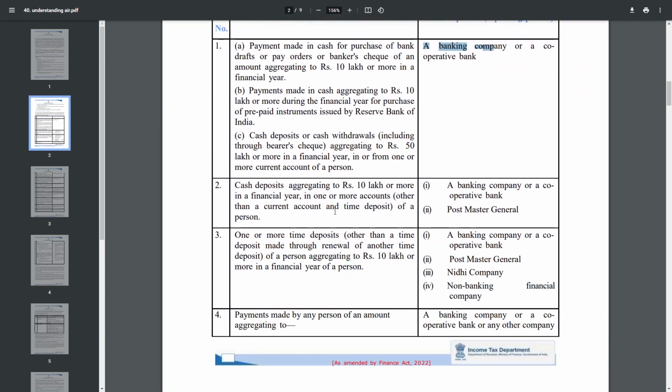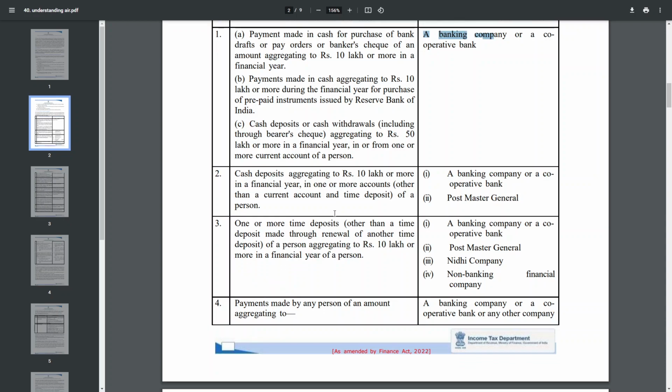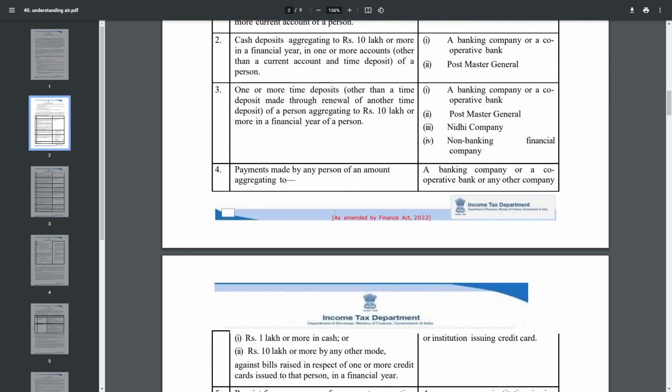And now the third one: sometimes you are making FDs or one-time deposits. So you should consider that if in a financial year you have made an FD of rupees 10 lakh or more, then that particular transaction is to be reported by all four. There is the Nidhi company also. So be careful: even the banking company, post office, Nidhi company, and NBFC, all these four financial institutions should report that particular transaction.